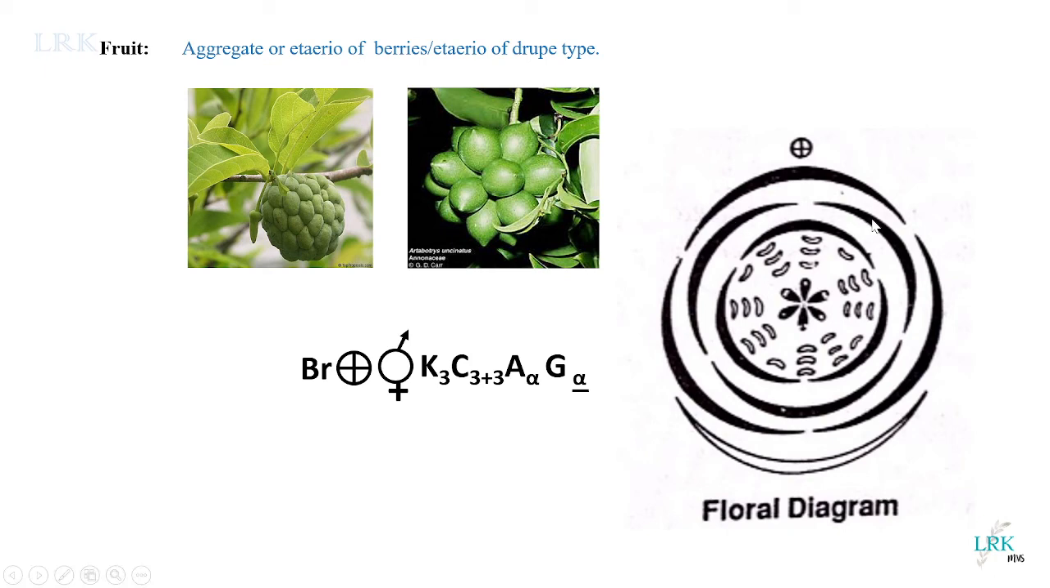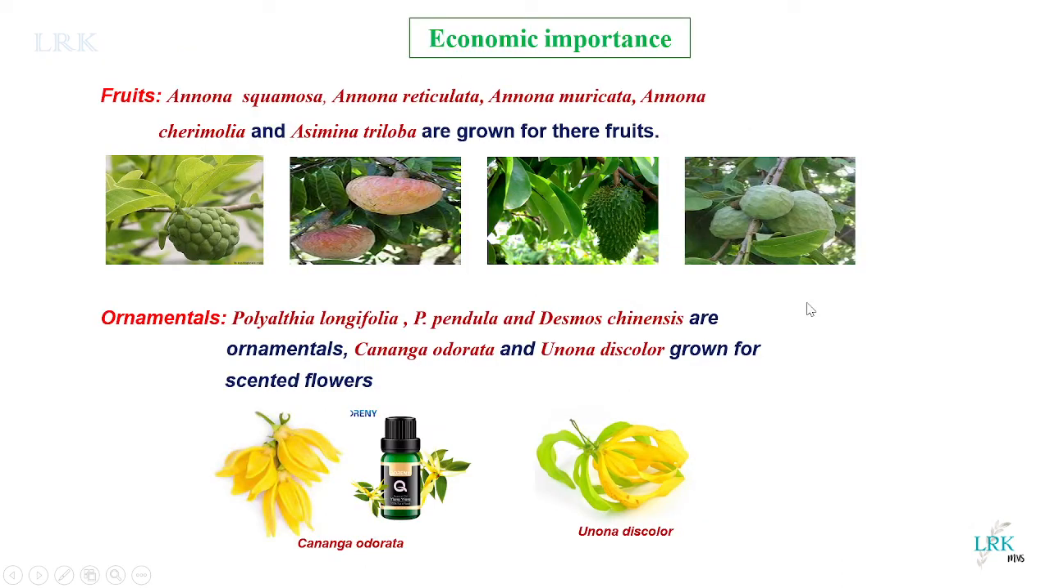The inner two whorls you can see here denote the petals in two whorls, and they are also polypetalous in condition, followed by the number of stamens. Okay, these are stamens, infinite in number, and these are carpels. There are also many. Okay, this is the floral diagram.